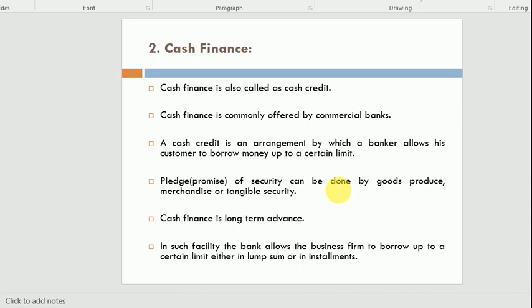and interest will be charged on the loan taking amount. Up to how much limit you take the loan, so interest will be charged. For example, your limit is 5 lakh but you take cash finance only 2 lakh. So on 2 lakh only the interest will be charged.